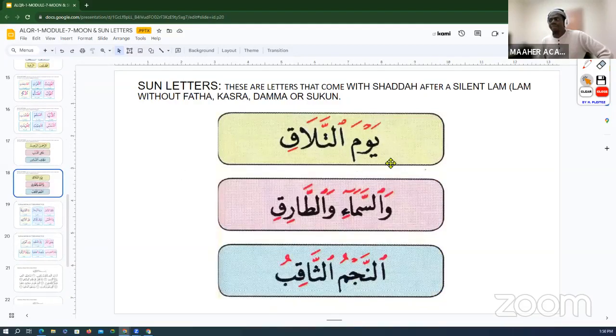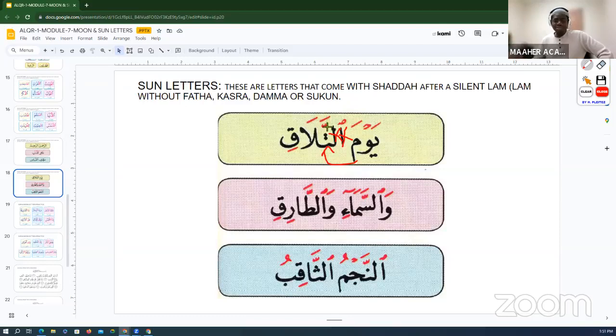Like here, yawma t-talaq. You see here, I didn't pronounce this alif anymore. This lam, that's lam al-shamsiyya, will never be pronounced. You see here, it doesn't even have anything to pronounce it with, so why would you even pronounce it? It's not being pronounced because it's silent there. It's a silent lam. You don't pronounce it. Yawma, so you join the mim right away to the ta. Yawma t-talaq.